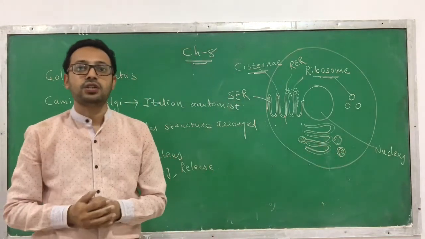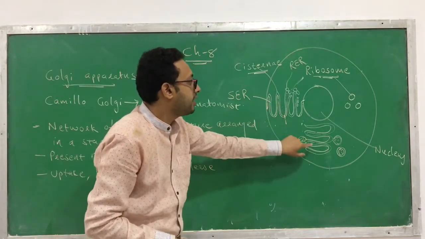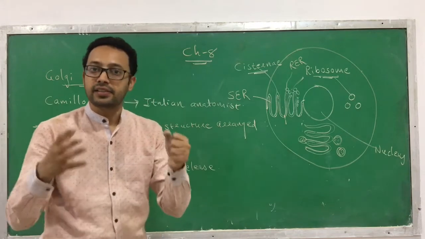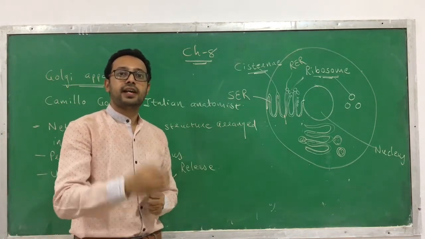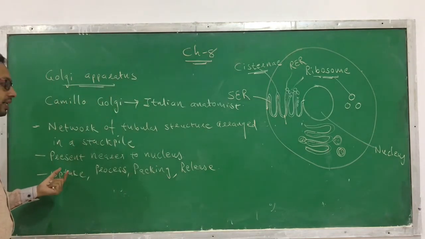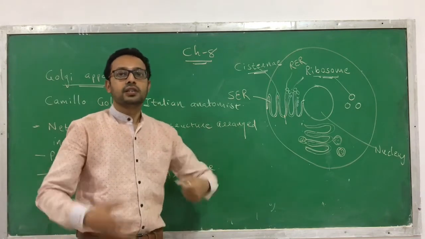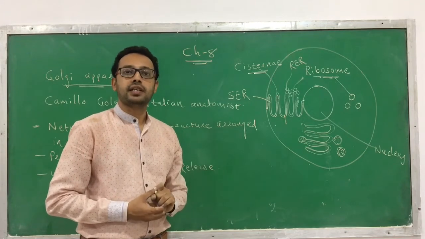So they are linked, connected, coordinated. Hence, they are considered part of the endomembrane system. The function involves uptake, processing, packing and release of the proteins synthesized by the rough endoplasmic reticulum.